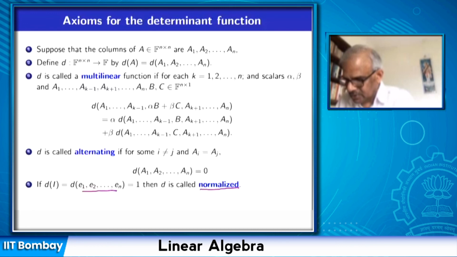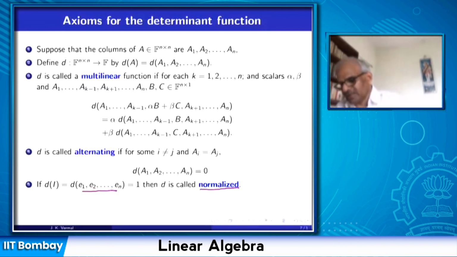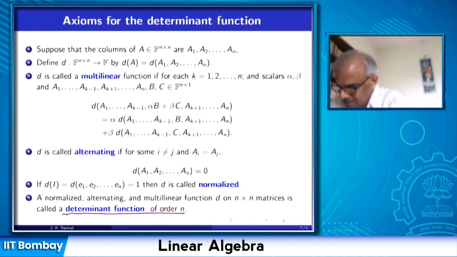So focus on these three properties. This function d is from the space of n by n matrices, and the output is a scalar. If it is multilinear, alternating, and normalized, then we say it is a determinant function of order n. There can be many functions on the space of matrices, but this function, which is multilinear, alternating, and whose value on the identity matrix is 1, is called a determinant function of order n.